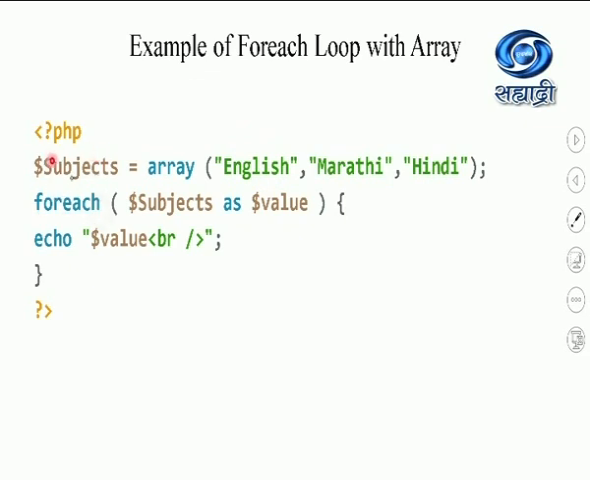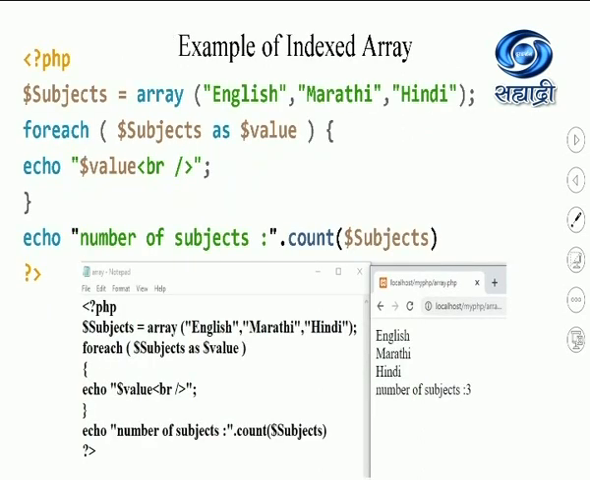For each, you have to write down the name of the array, as value. It is going to print value over there. So it is going to access one by one. By default, it will start with 0, 1 and 2. If I type this program and get the output, observe the output over here.